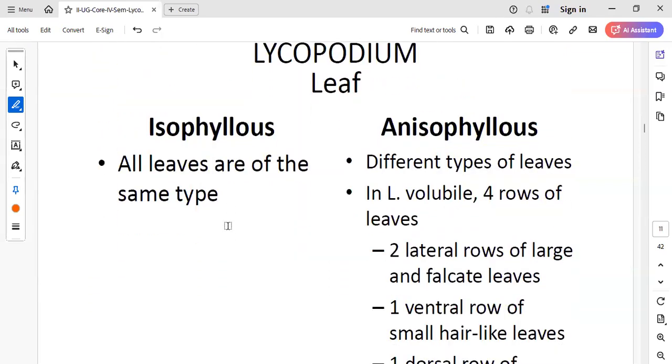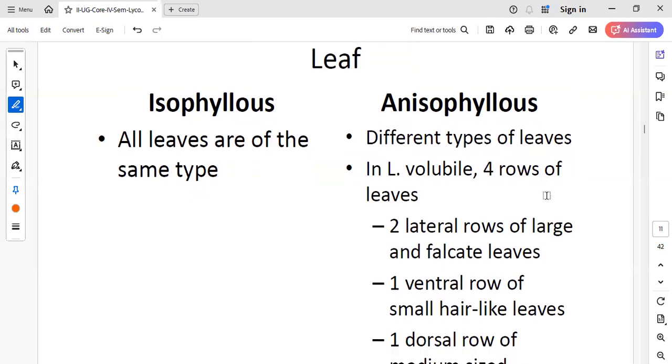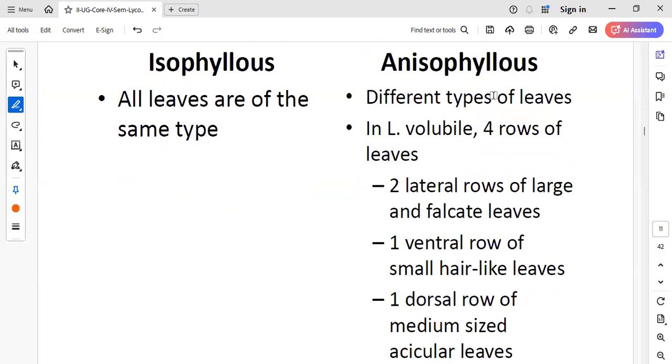And these leaves can be of isophyllous type or anisophyllous. That means the leaves present on the stem or the branches are of the same type, same shape. Such leaves are called isophyllous. Whereas in anisophyllous, the shape or the size of the leaves may vary. They may differ from one another. Such leaves are called anisophyllous leaves.